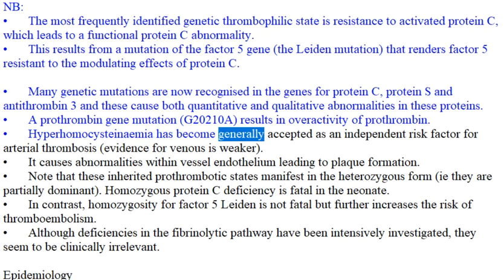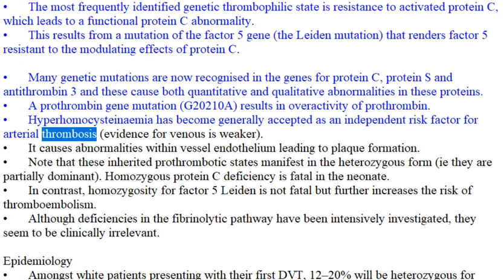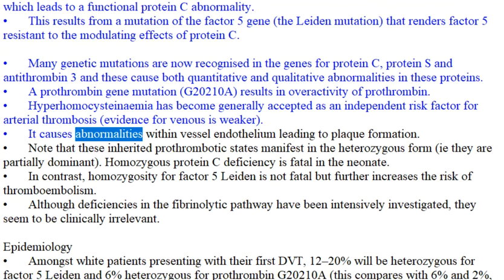Hyperhomocysteinemia has become generally accepted as an independent risk factor for arterial thrombosis. Evidence for venous is weaker. It causes abnormalities within vessel endothelium leading to plaque formation.